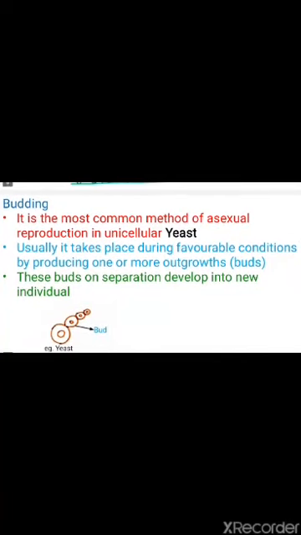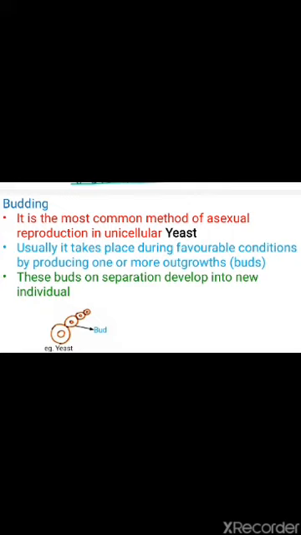Then the second one is budding. In budding, it is the most common method of asexual reproduction and it takes place in the unicellular yeast. Okay, so all of you know yeast very well. It is a unicellular organism which is also used for commercial purposes. It is used in the baking industry or the bakery. So yeast is a unicellular organism in which budding takes place.